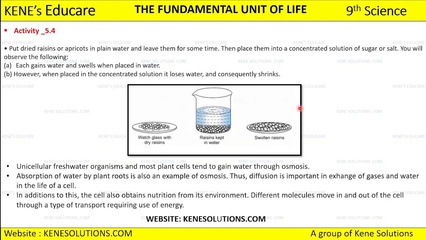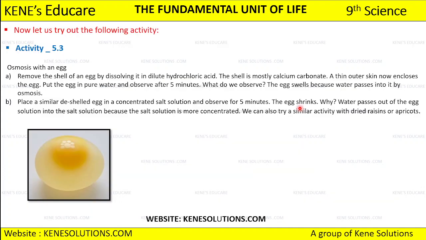After that we have seen these two activities with respect to raisins and the egg shell, जहाँ पे हमने क्या किया, एग के केस में कि हमने एग का शेल निकाल दिया by treating it with dilute hydrochloric acid because the shell is mostly calcium carbonate. Okay, so now after removing the shell we are only left with an outer skin that encloses the egg, right?